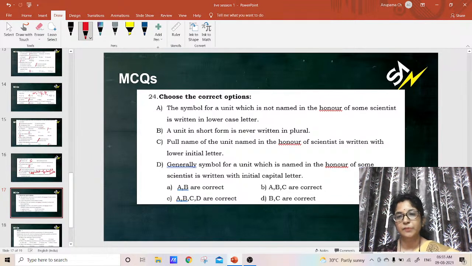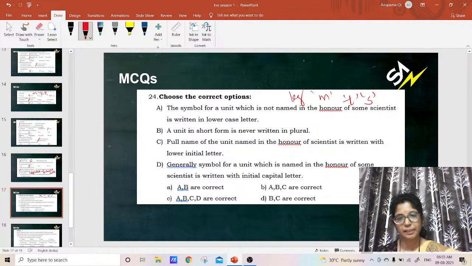For example, kilogram we write like this, meter with small m, second with small s. So some representations are there. Usually we don't write units in the plural form, and whenever you write the short form, it will be singular only.